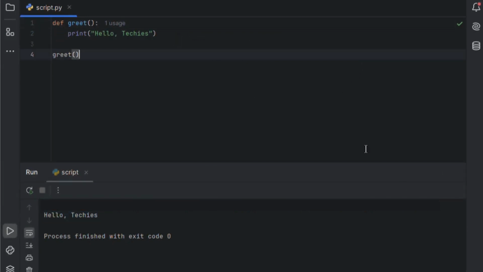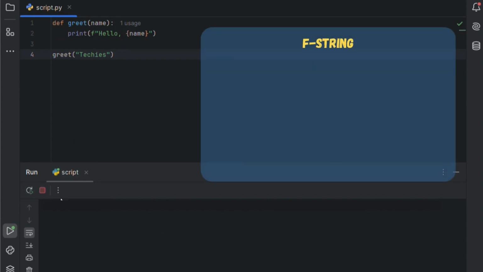You can also pass arguments to a function to make it more dynamic. So, let's add an argument called name, and we'll use it inside the function to print a message using a Python f-string, like "hello {name}." And while calling the function, you just pass the name, like this, greet("techies").